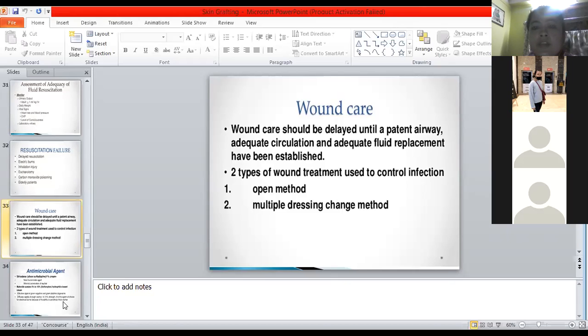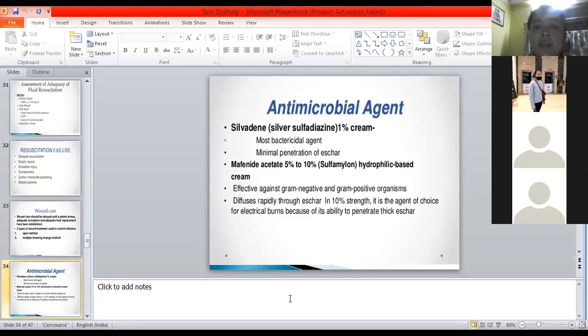Next, if you see here, I have highlighted the antimicrobial agent we usually use, the silver sulfadiazine, that is 1% cream. It is very good, a bactericidal agent, with minimal penetration of eschar. So this is also very effective. Another one is mafenide acetate, 5% or 10% sulfamylon hydrophilic base cream. But mostly we use silver sulfadiazine.